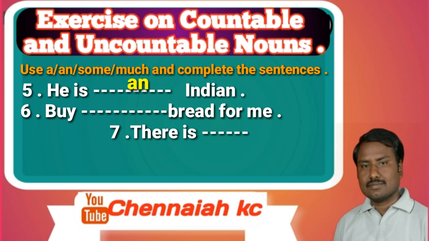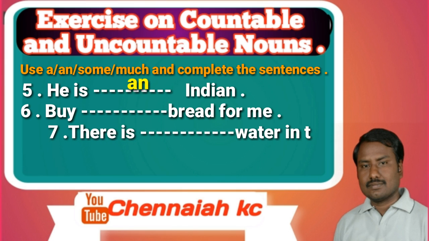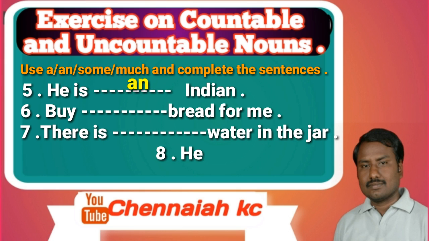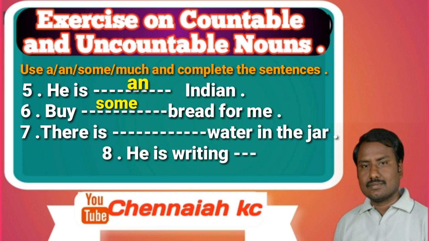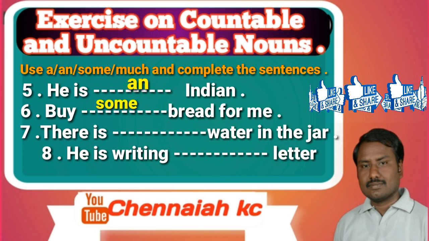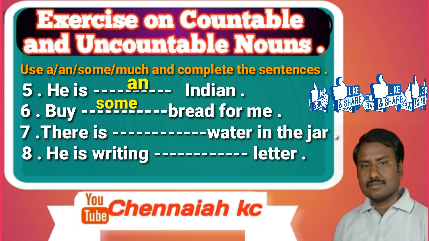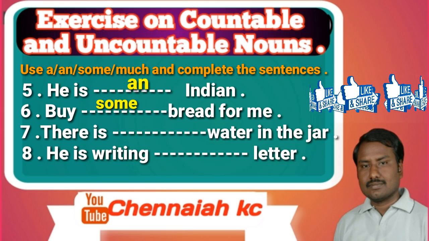Next, sixth one, buy dash bread for me. In this sentence, buy some bread. This is the right answer. So here we want to write some. Buy some bread for me.